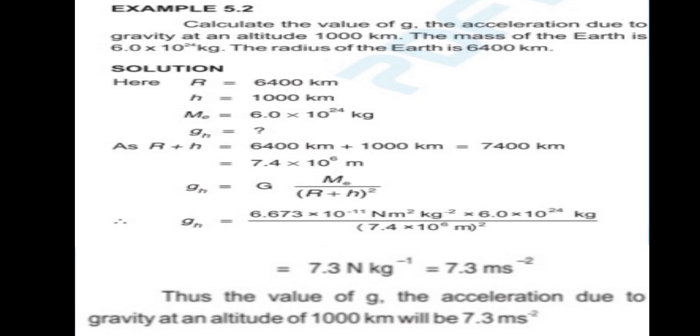By putting the values of these quantities in the formula, we will get the value of gravity, that is gh equivalent to 7.3 meter per second square. Thus the value of g, the acceleration due to gravity at an altitude of 1000 km, will be 7.3 meter per second square.